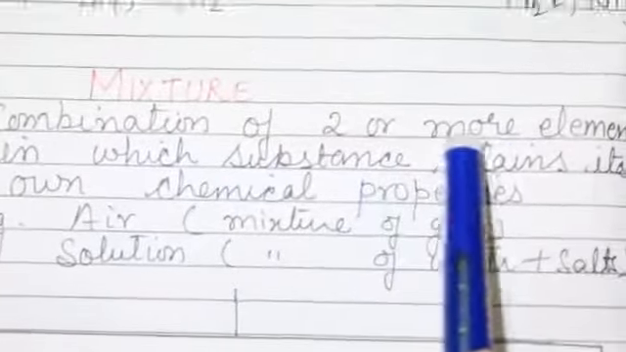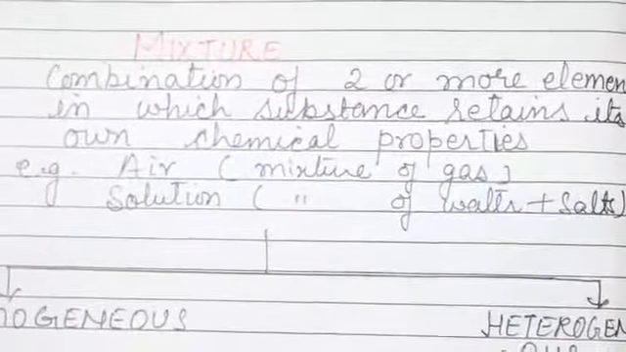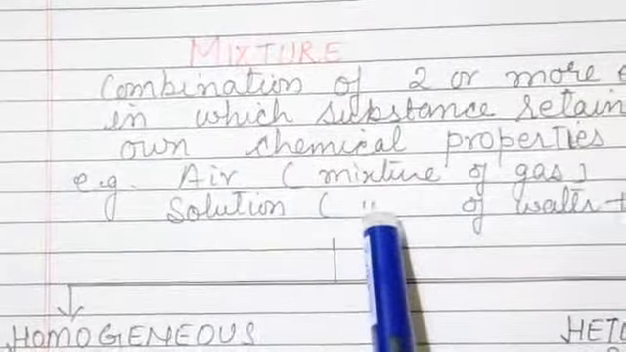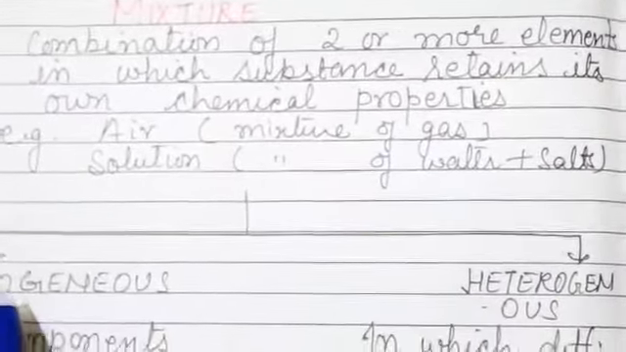Now come to mixture. A mixture is a combination of two or more substances in which each substance retains its own chemical property. Like air. Air is a mixture of gases. Like solution. A solution is a mixture of water and salt. Mixture is of two types: first is homogeneous, second is heterogeneous.